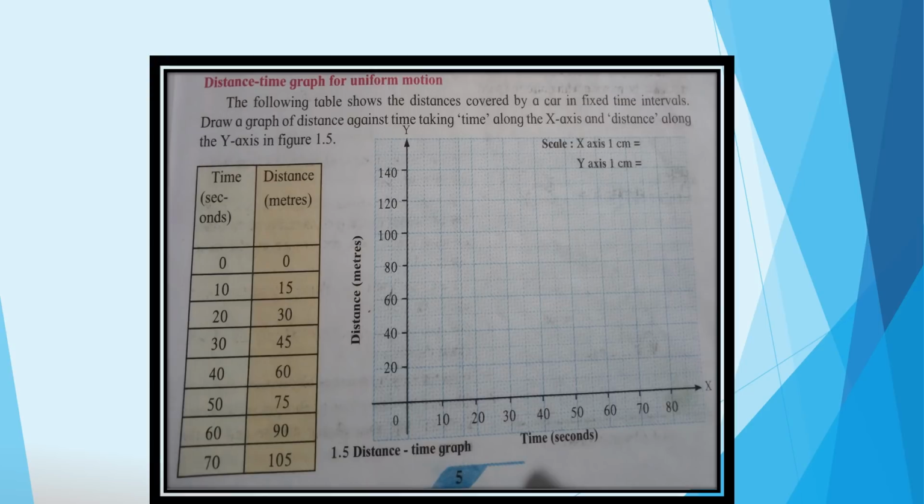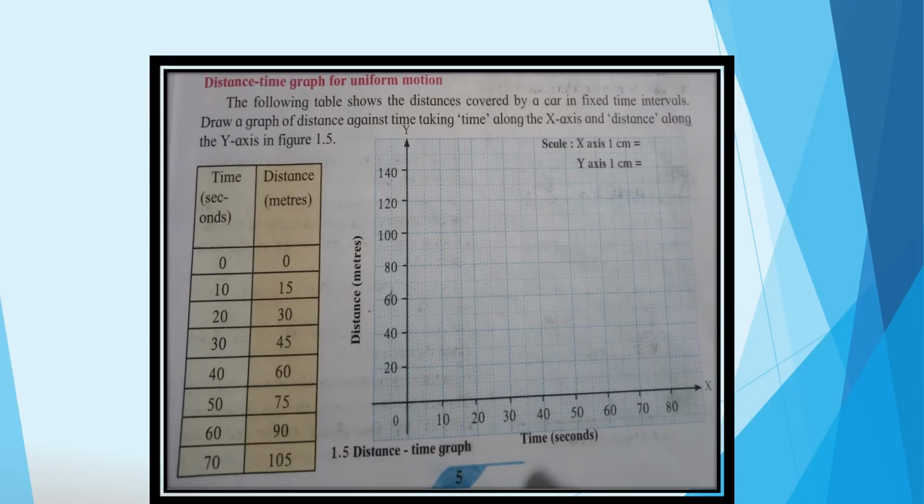So for this, the table is given. In this table, time is in seconds and distance is in meters. These readings are given, and with the help of this data, we have to plot the graph. Time is 0, that time distance is also 0 meters. Time 10 seconds, then distance is 15 meters. Time 20 seconds, then distance 30 meters.